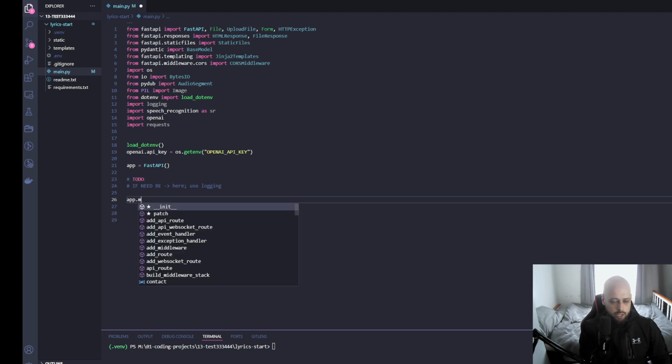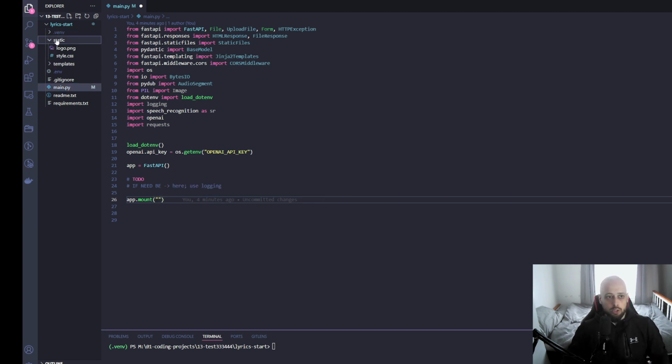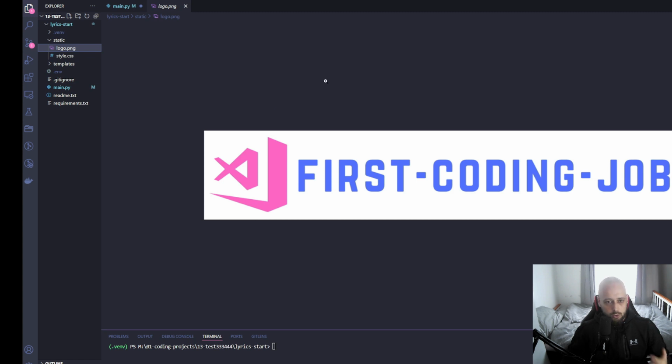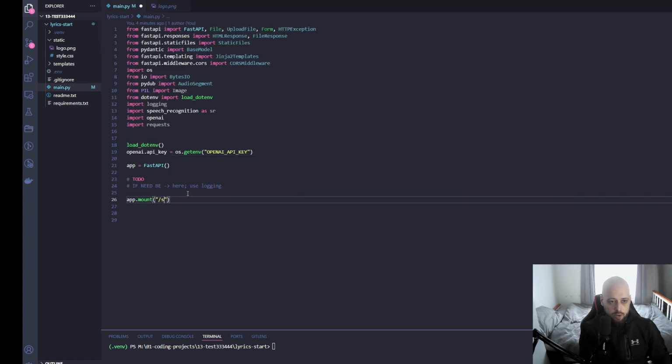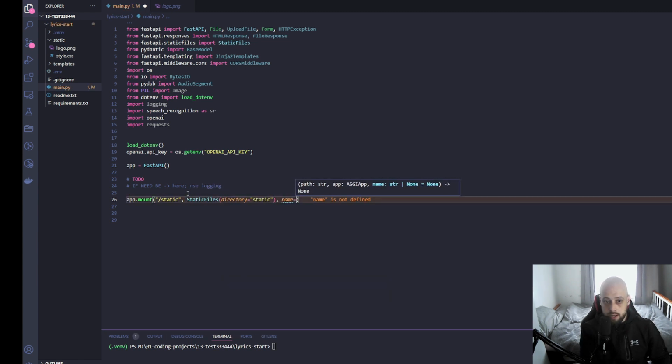So we want to mount our static files. So our FastAPI app needs to know where to look for our static files. If you look on the left-hand side, we have our folder static, and that's the place where we will direct our FastAPI to look. So at the moment over there, you have the CSS, and I've just included this logo from my YouTube channel. So all we have to do is say, look for it in this particular folder, and we'll say that those are the static files, called static with name static.